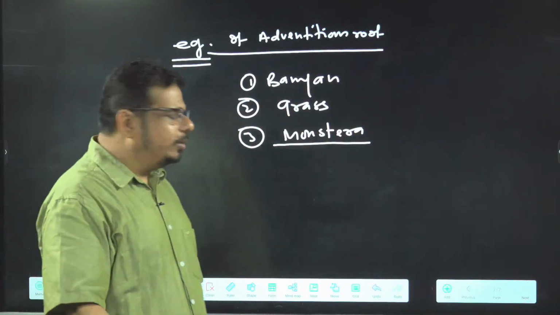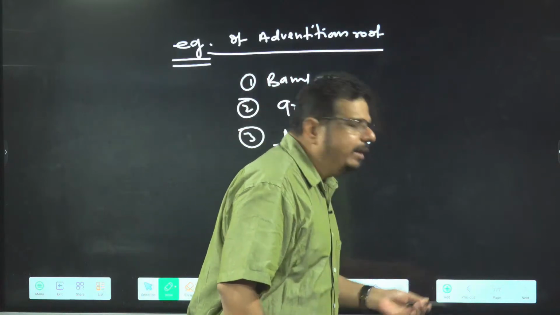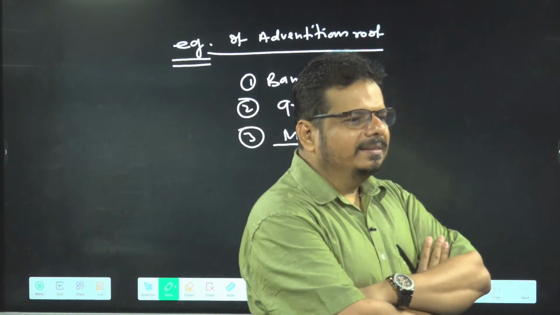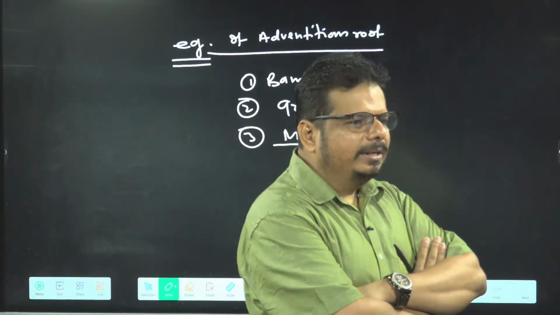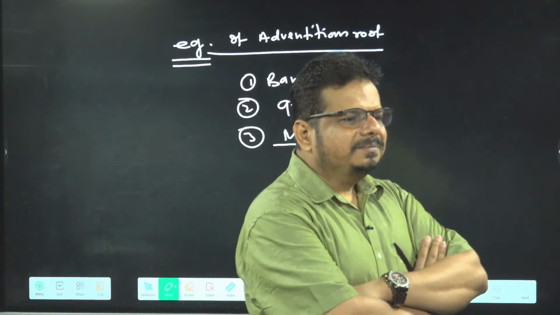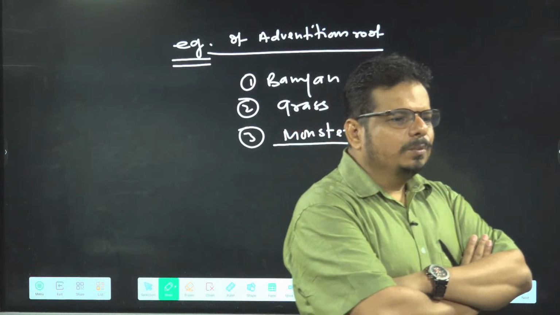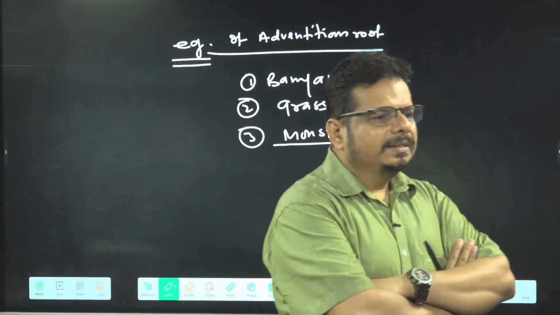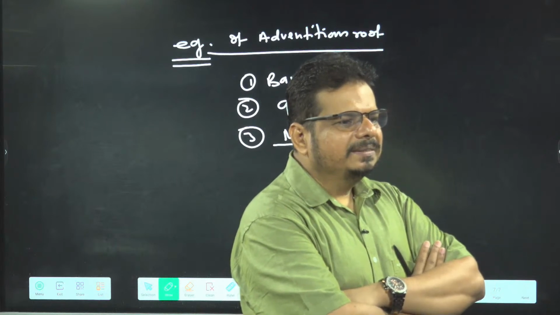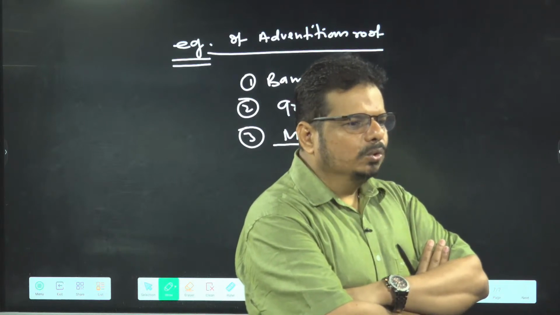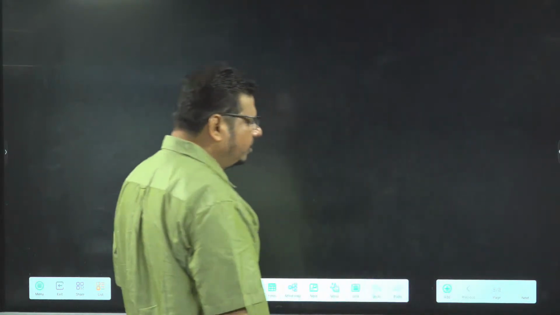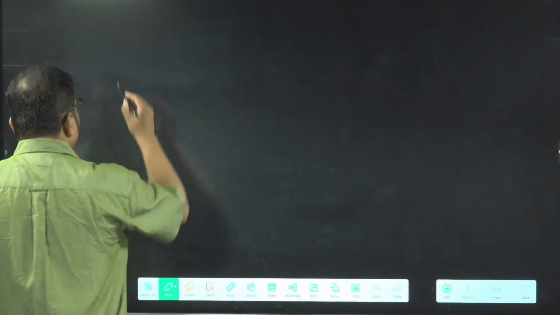So these are the types of root we have discussed. I am asking a question, you just pin your answer. Tap root is present in which type of plant? Easy question I am asking. I already told you, one dicot. Fibrous root present in? Fibrous root present in monocot. And adventitious root present in? Both. Very good. Both.